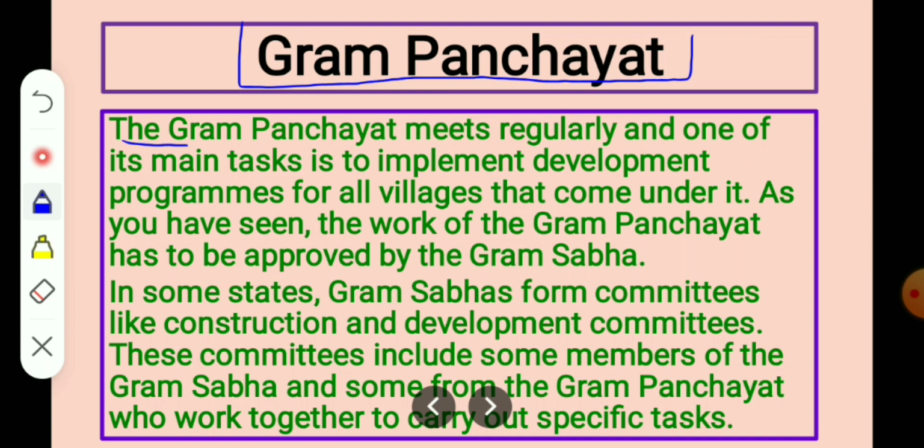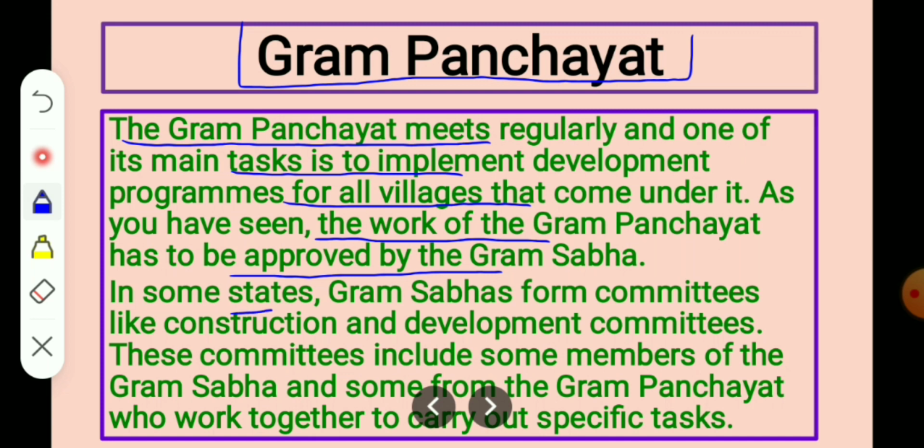The Gram Panchayat meets regularly and one of its main tasks is to implement development programs for all the villages that come under it. As you have seen, the work of the Gram Panchayat has to be approved by the Gram Sabha. We have already seen in the story that the work of Gram Panchayat has to be approved by the Gram Sabha, means the people who are the members of Gram Sabha.